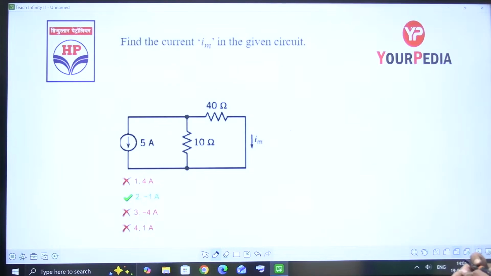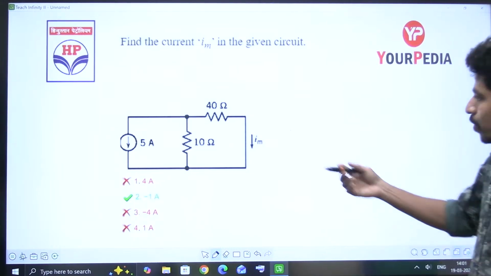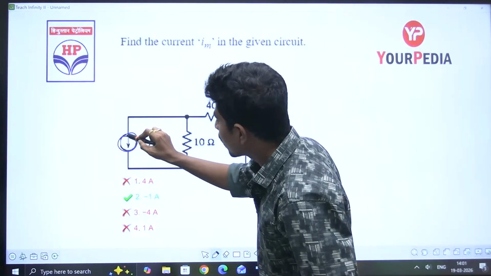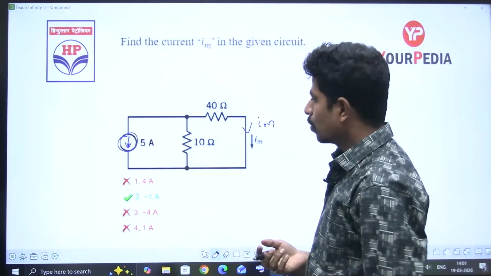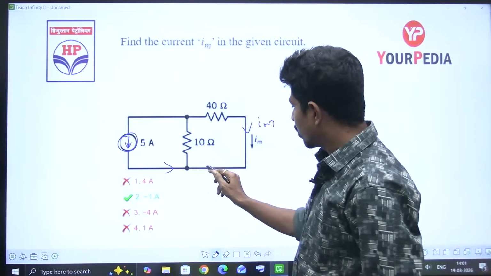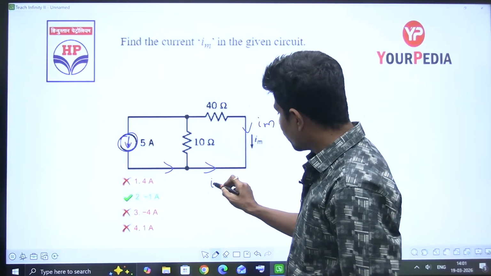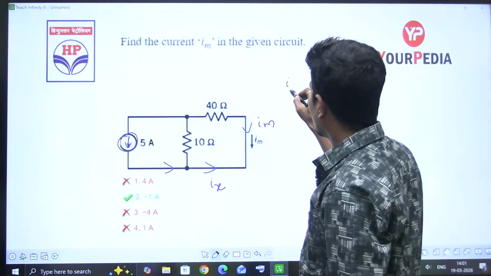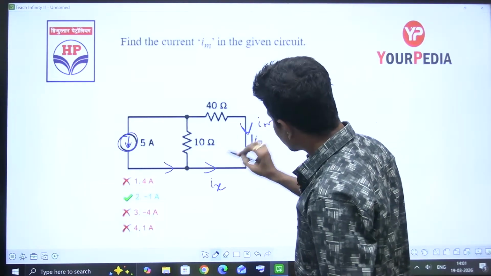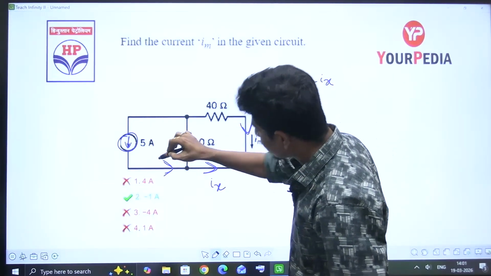Next, find the current Im in the given circuit. He is asking about this current Im. Now, this is 5 amperes to the downside. Apply current division. How much is the current going this way? Let's name it Ix. We know that Im is equal to minus Ix. He's asking for the current in this direction, but we are finding it in this direction, because the current is coming this way.